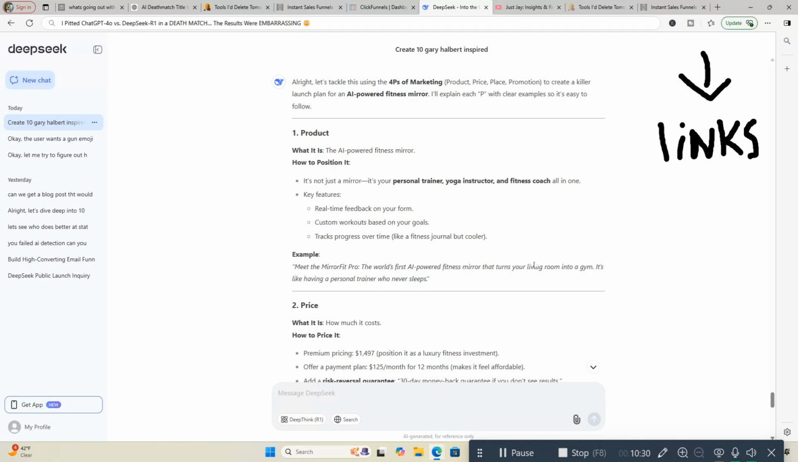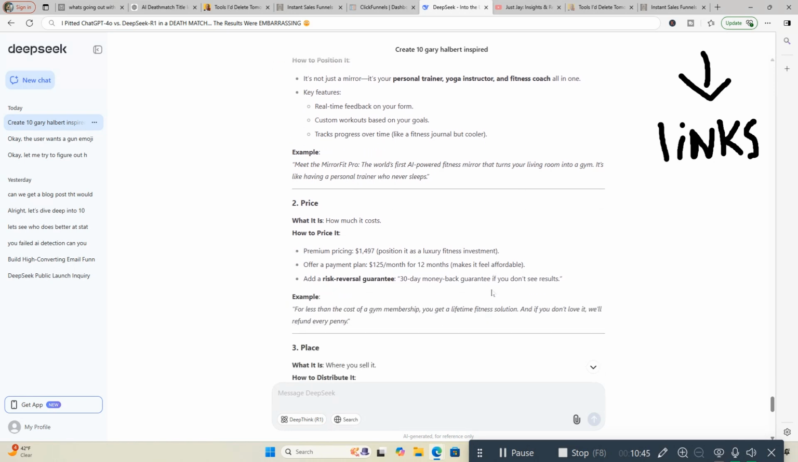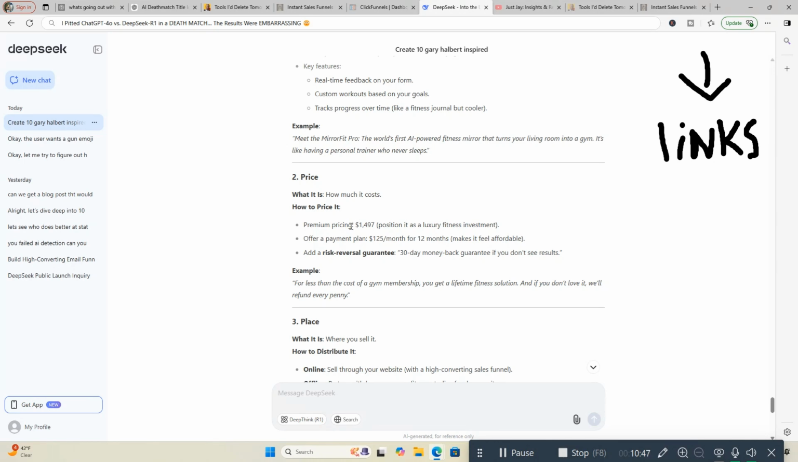Key features. It's a real-time feedback on your form. Custom workouts based on your goals. Tracks progress over time like a fitness journal, but cooler. Example, meet the Mirror Fit Pro, the world's first AI-powered fitness mirror that turns your living room into a gym. It's like having a personal trainer who never sleeps. Price, how much it costs.